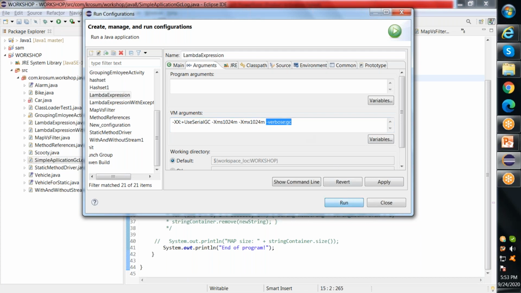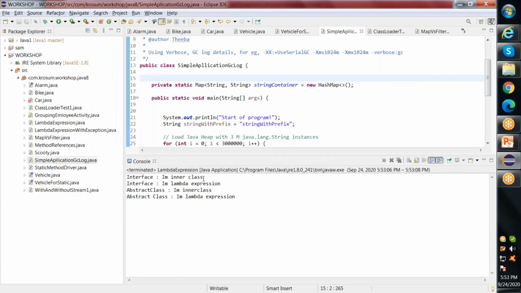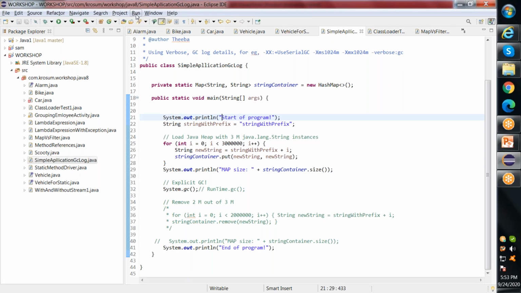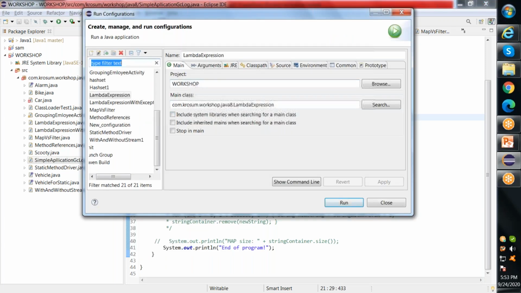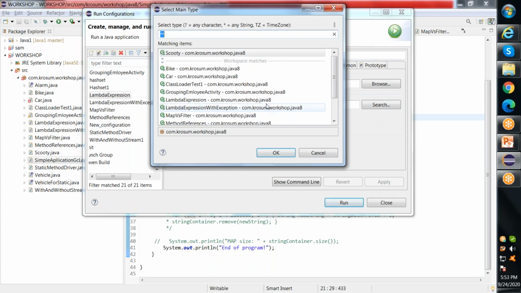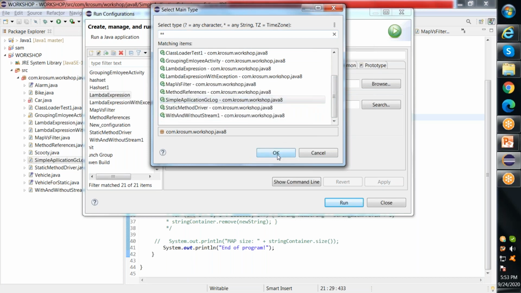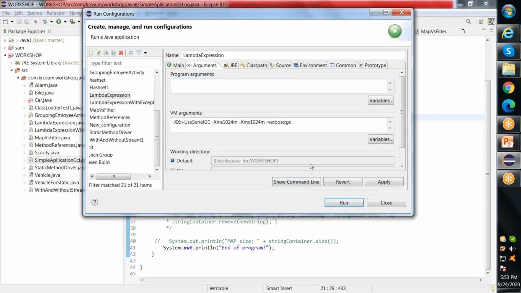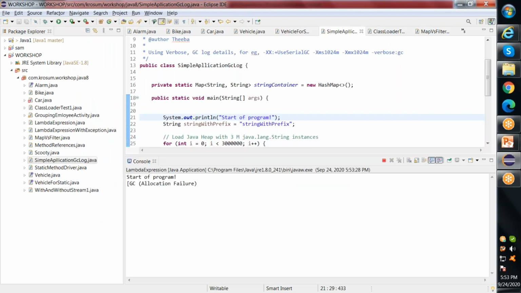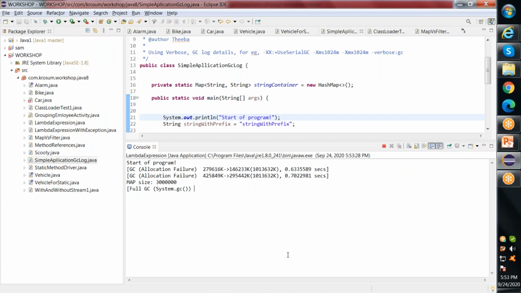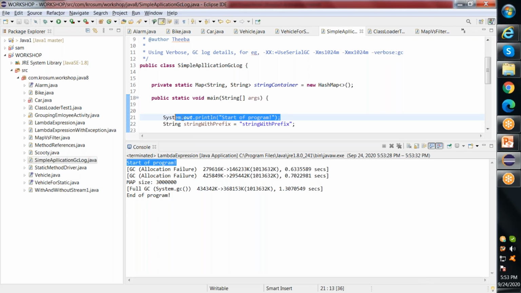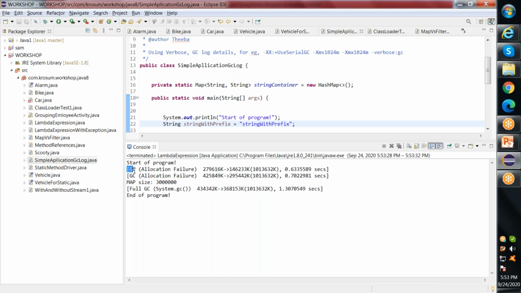Okay, so I'm just running it. This is the message we are giving at the start of the program, line number 21, and followed by this, you can see the verbose GC log values.